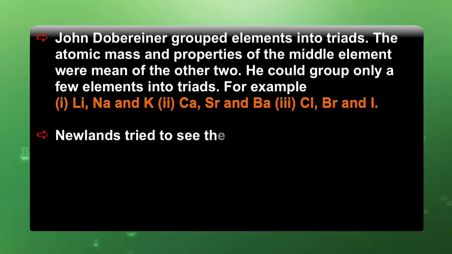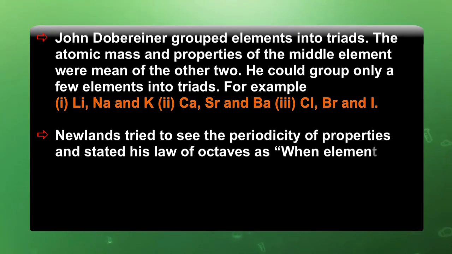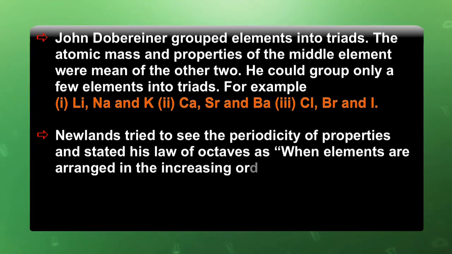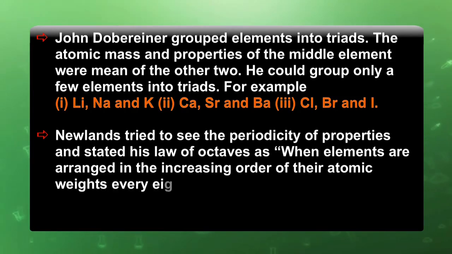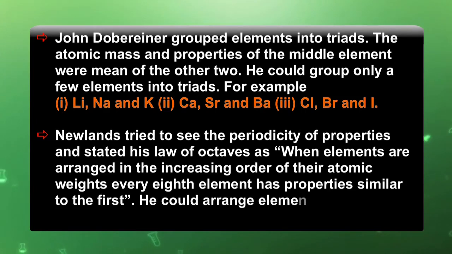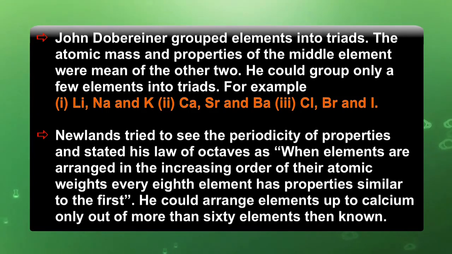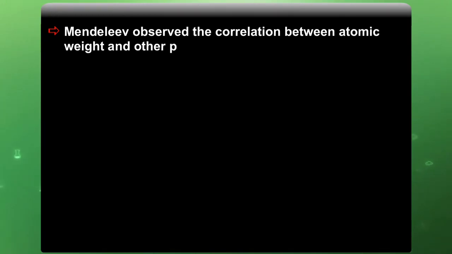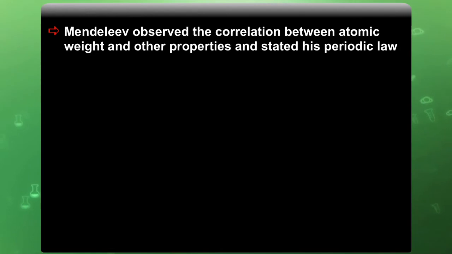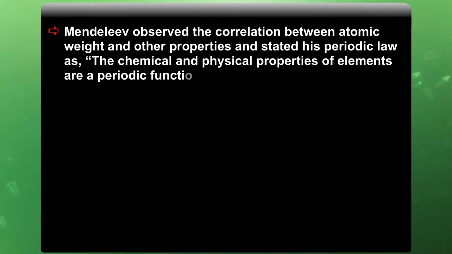Newlands tried to see the periodicity of properties and stated his law of octaves: whenever elements are arranged in the increasing order of their atomic weights, every eighth element has properties similar to the first. He could arrange elements only up to calcium out of more than 60 elements then known. Mendeleev observed the correlation between atomic weight and other properties and stated his periodic law: the chemical and physical properties of elements are a periodic function of their atomic weight.